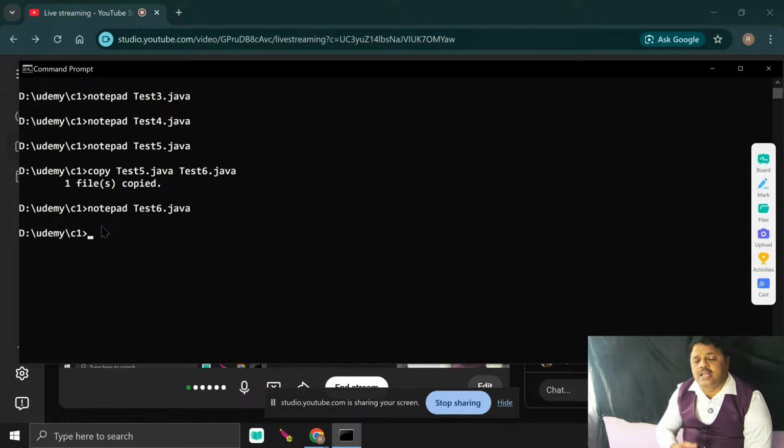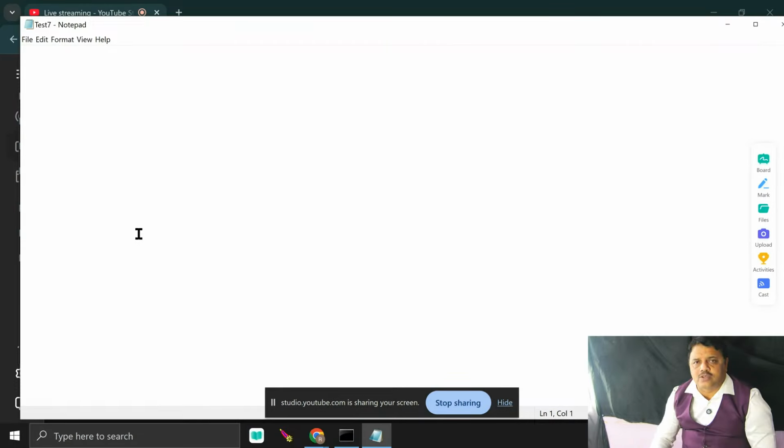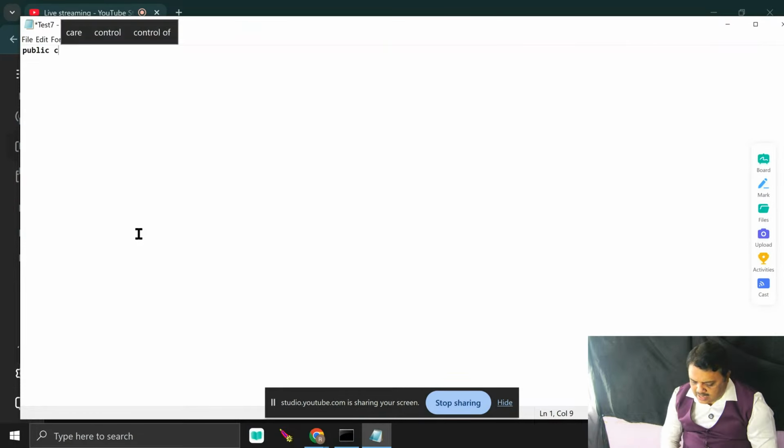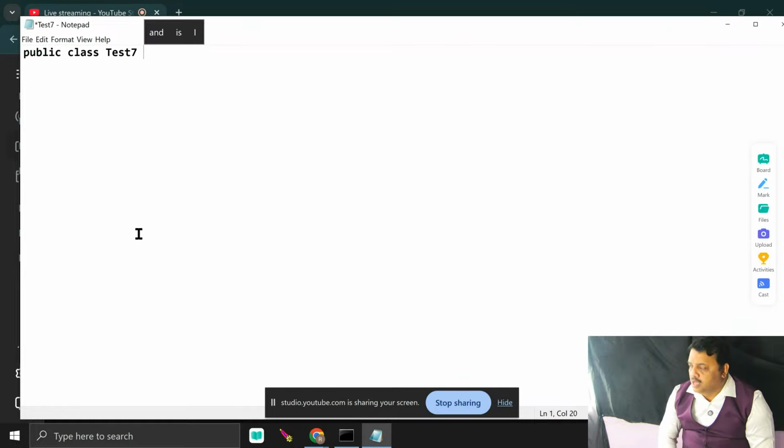Now the for-each loop is basically used in case of arrays and collections in Java to retrieve the elements from the array and collection. I show you. I just write here in Notepad, Test7.java. You see what actually happens here? Public class. What is the class name? That is Test7. So fine.